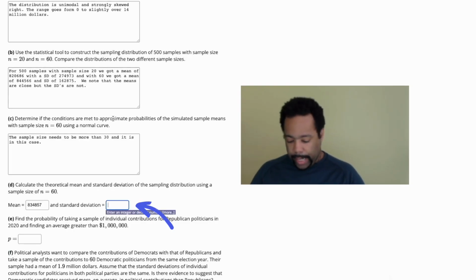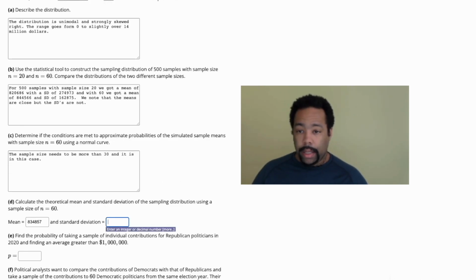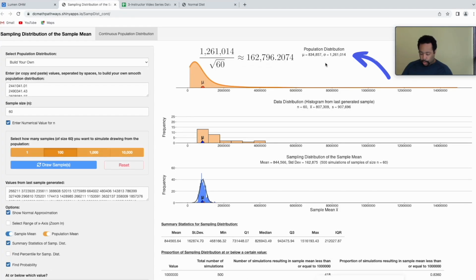Let's look at the standard deviation again. It was 1,261,014 divided by the square root of 60.